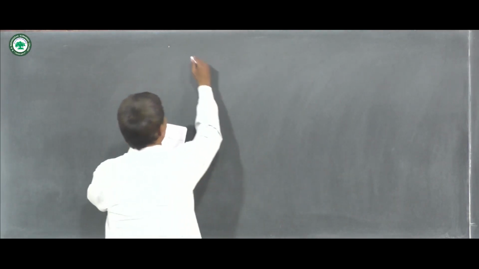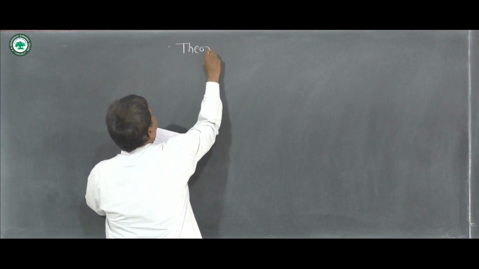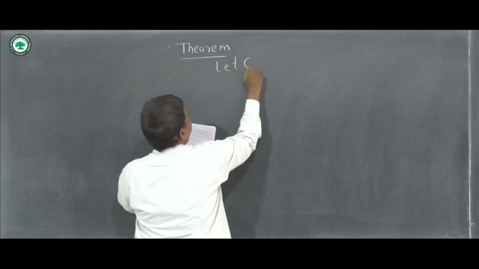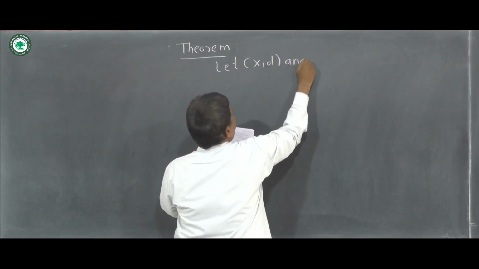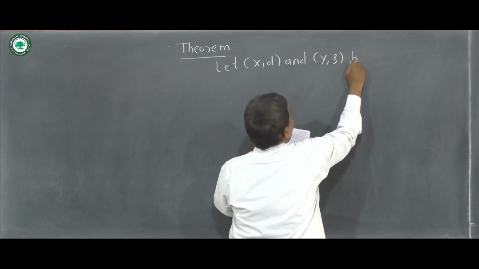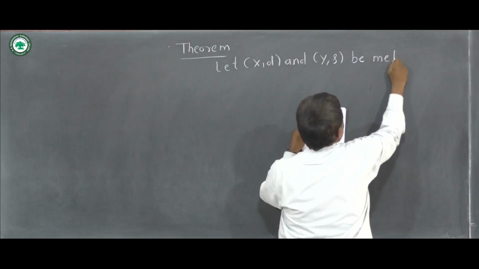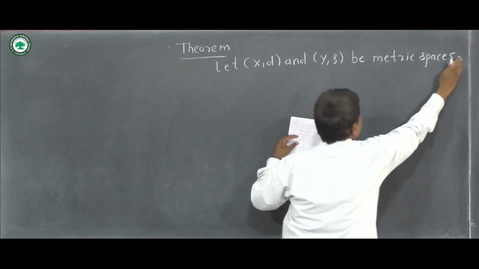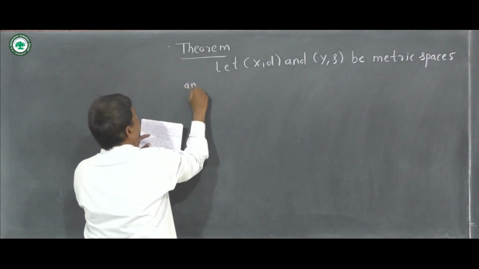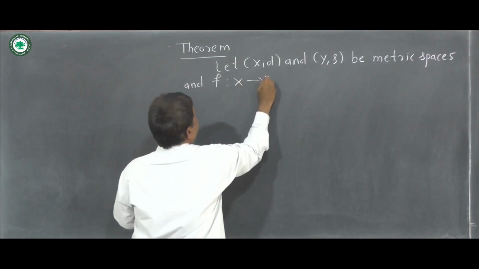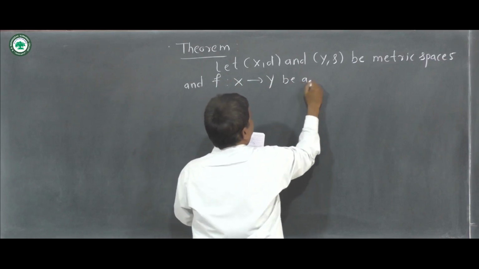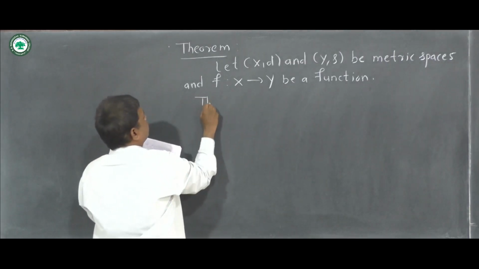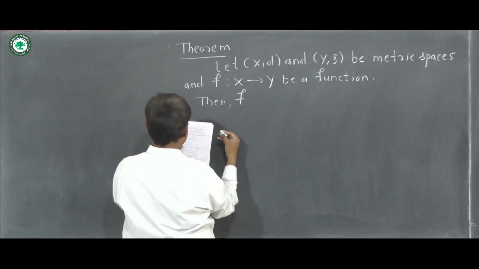So the next theorem is that: let (X, d) and (Y, ρ) be metric spaces and f from X to Y be a function. Then f is continuous